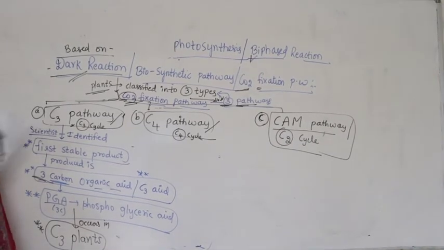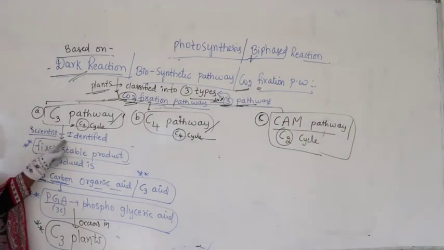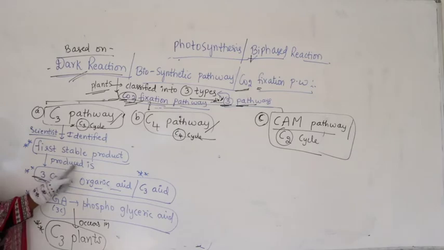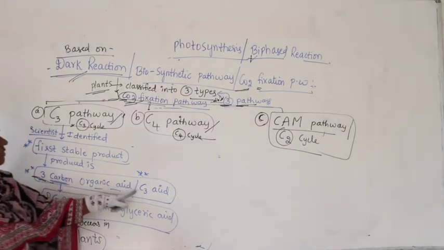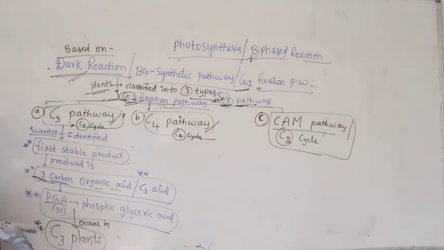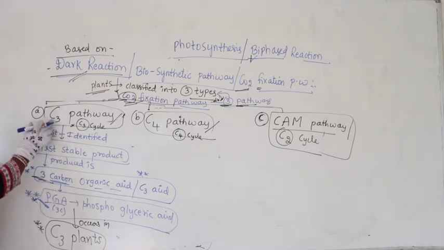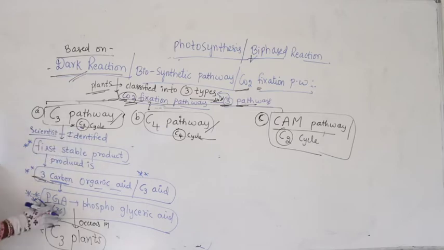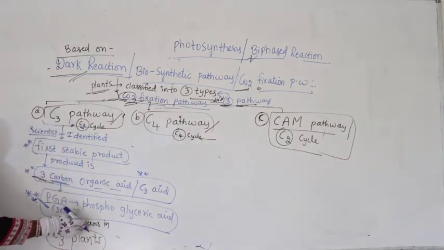So what is the C3 pathway here? Scientists identified that the first stable product produced has 3 carbons, and it is an organic acid, also called a C3 acid. Which is that C3 acid? Phosphoglyceric acid. As the first compound is phosphoglyceric acid, the pathway is called the C3 pathway, or C3 cycle, and such plants are called C3 plants. So the C3 pathway occurs in C3 plants.